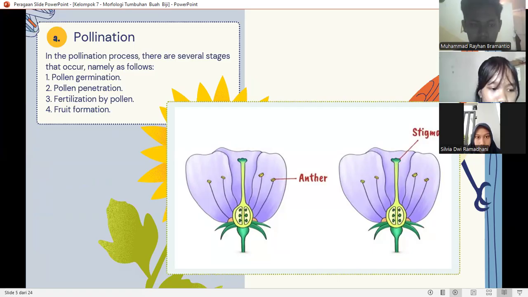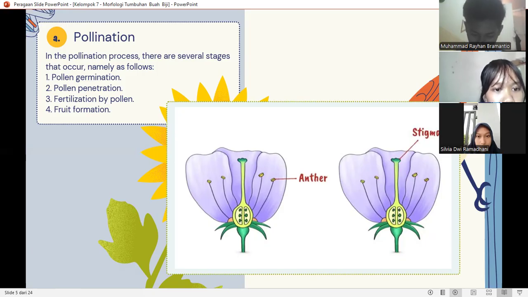The first is pollination. Pollination is the process of pollen arriving at the stigma. This process can occur in two ways, namely self-pollination or autogamy, and cross-pollination or allogamy, which is usually assisted by insects or wind. In the pollination process, there are several stages that occur, as follows.